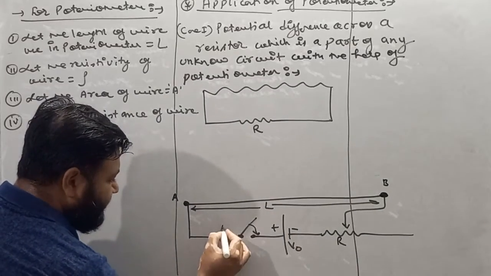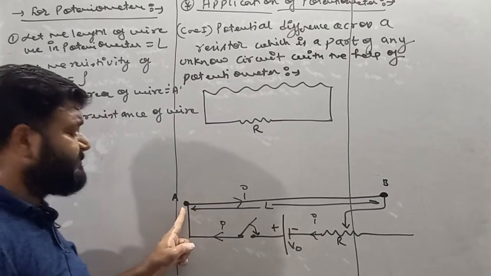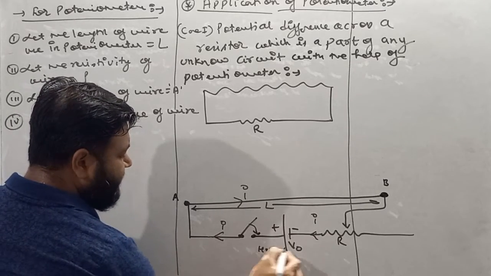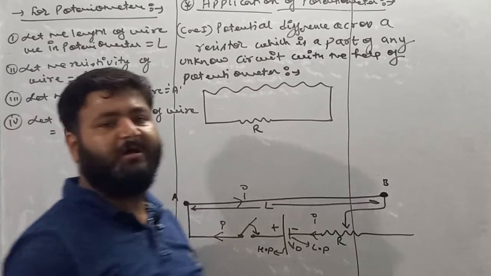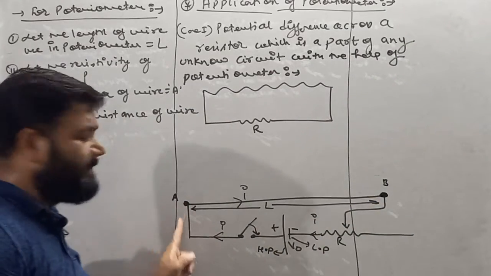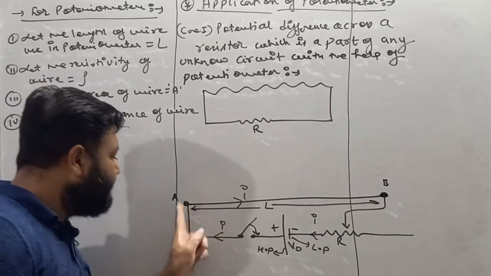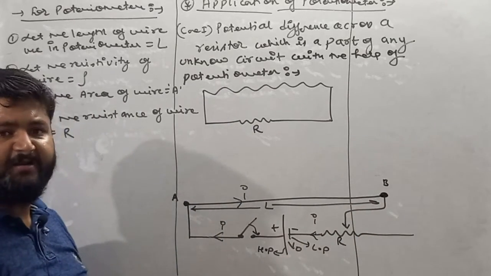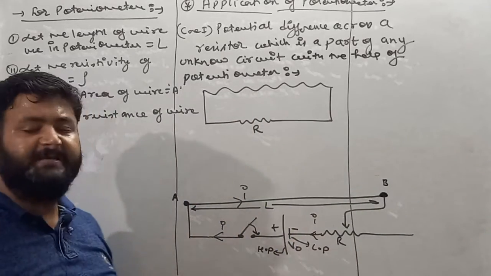So see how current can flow in this circuit. Now check it out, my dear student. This point A is connected with the positive terminal, and we know that the positive terminal represents higher potential and the negative terminal represents lower potential, and current always flows from higher potential to lower potential. Now this A point is connected with higher potential and B point is connected with lower potential. Why? Because A is connected with the positive terminal of the battery and B is connected with the negative terminal of the battery.